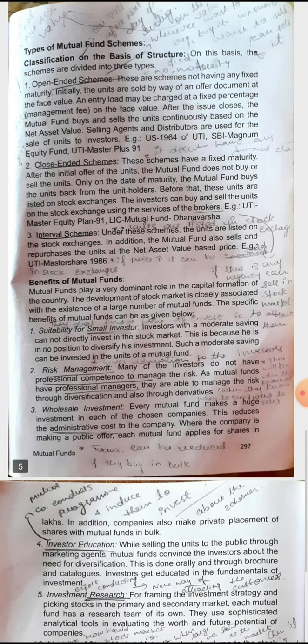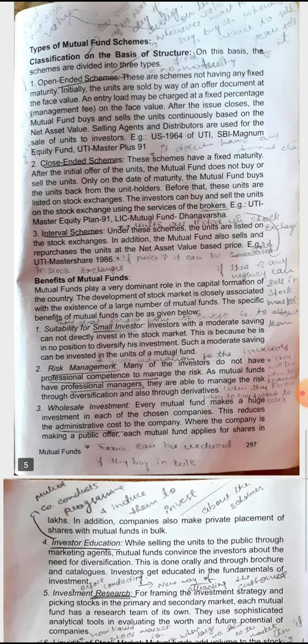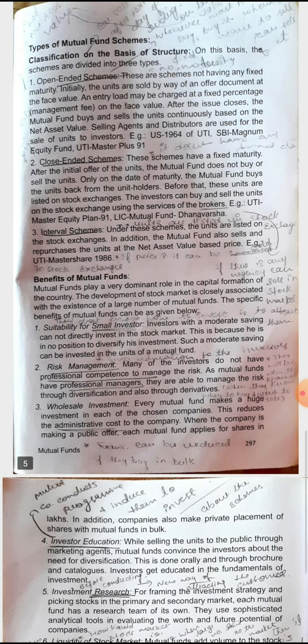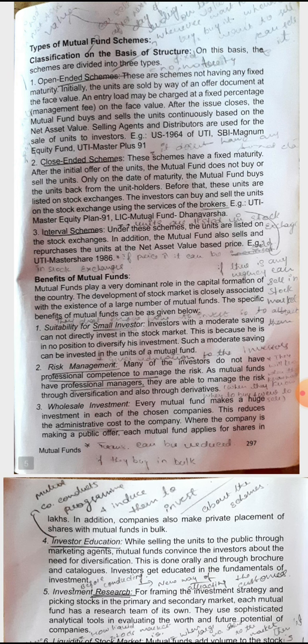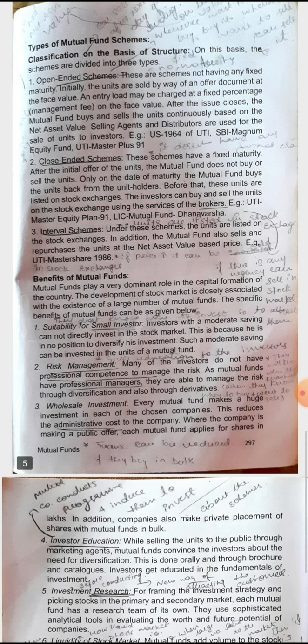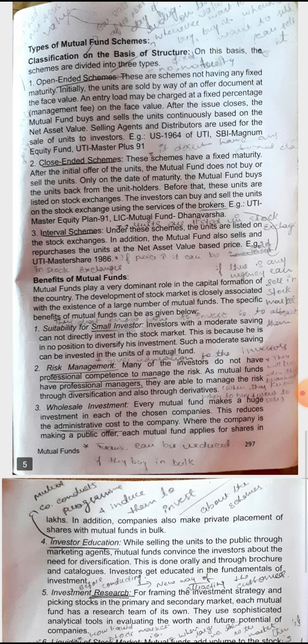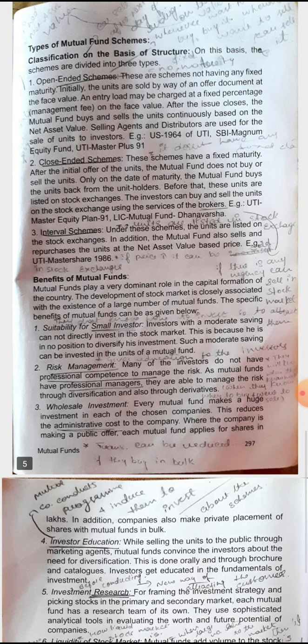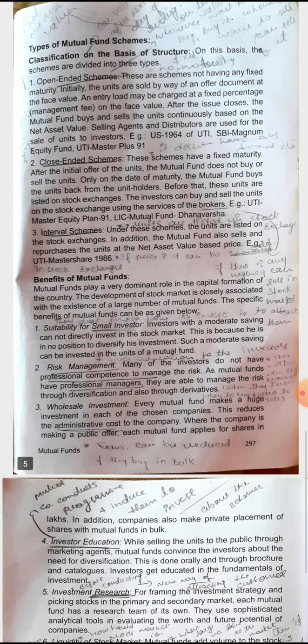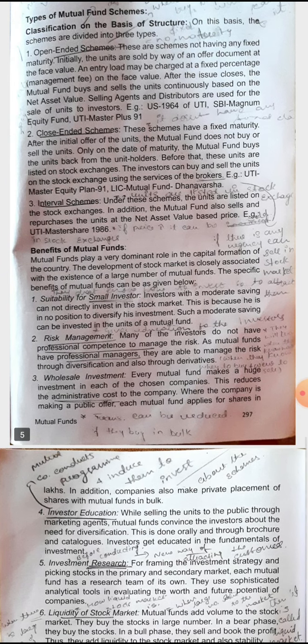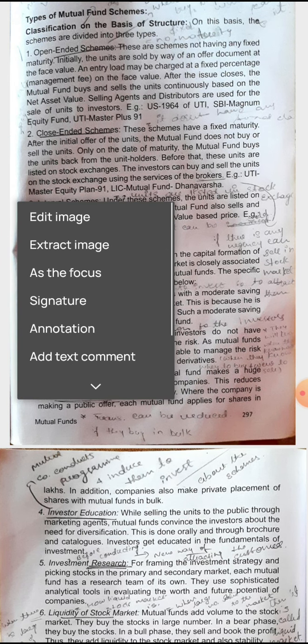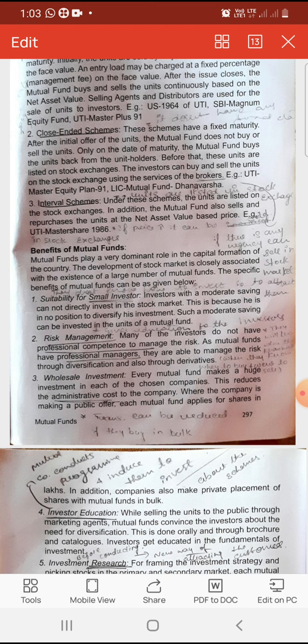Next is risk management. When you invest in the securities, there will always be a risk: the prices fluctuating, when to buy, where to buy, when to sell. This risk will be taken over by the mutual fund company, so the risk will be managed for the investors. Next is wholesale investment. The mutual fund company will collect the money from many small investors and invest in the securities.